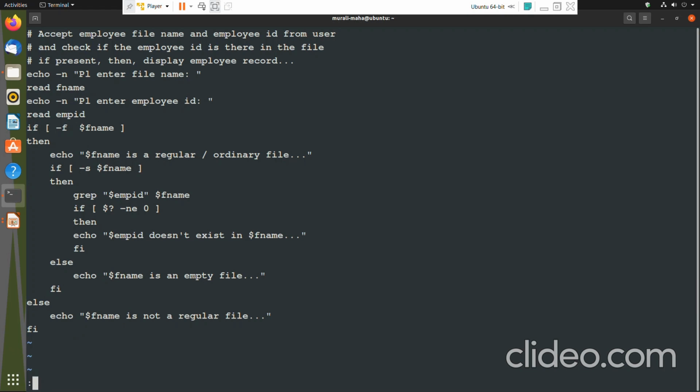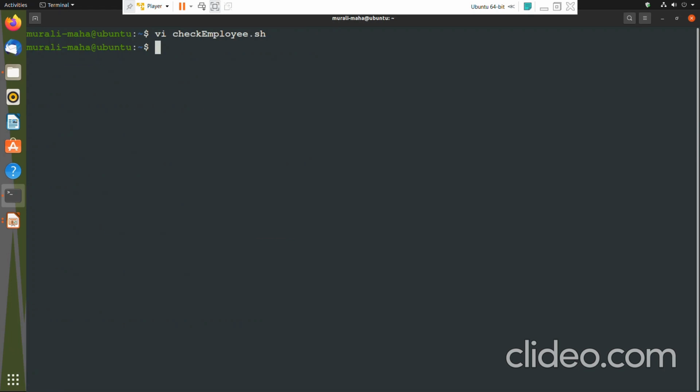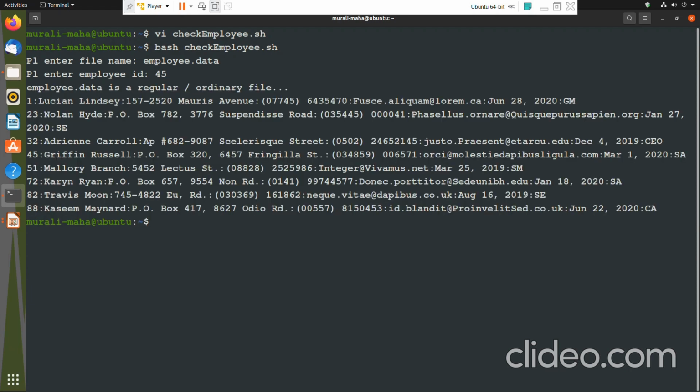The script expects a file name and the employee ID. Now I am executing the script. bash check_employee.sh. Please enter file name. employee.data. Please enter employee ID. 45. employee.data is a regular or ordinary file.